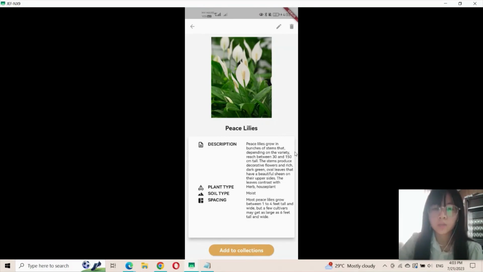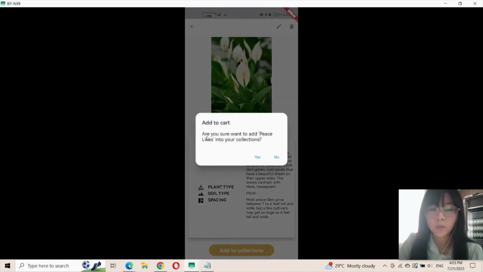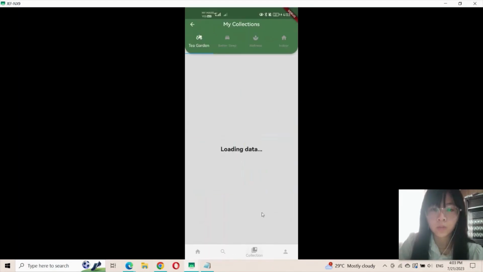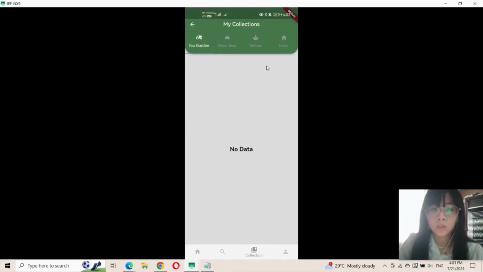If the user thinks that this is their target plant to start home gardening, they can add it to the collection for future review. So now click add to collection. It will ask, are you sure you want to add? Yes. Now it will display success. So now the user can go to the collection page. Now you can see that the peace lily has been successfully added into their collection. So now the user can view and also delete from the collection page. Now you can see there is no data because the plant has been removed.